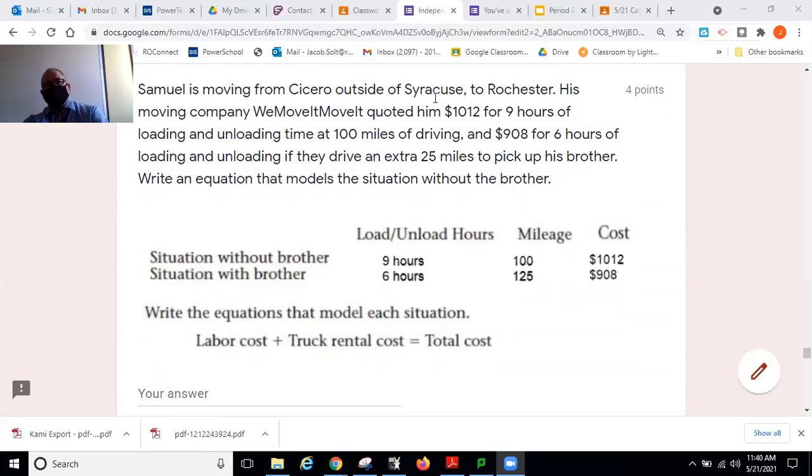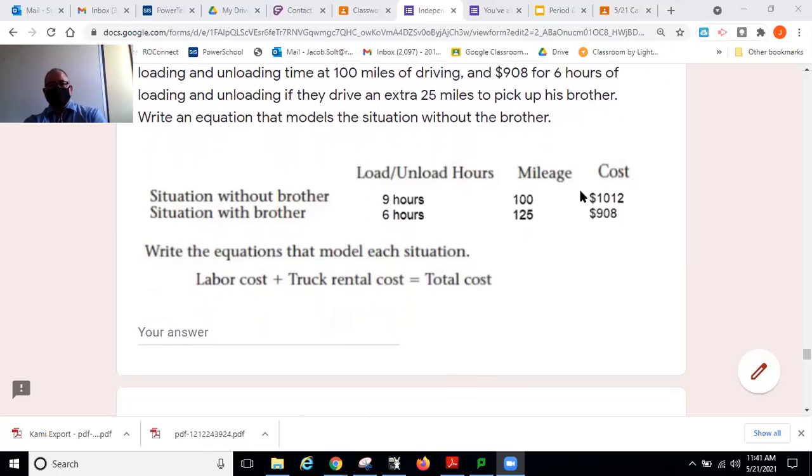Samuel's moving from Cicero, which is outside of Syracuse, to Rochester. His moving company, We Move It, quoted him $1,012 for 9 hours of loading and unloading time at 100 miles of driving. And they quoted him $908 for 6 hours of loading and unloading if they drive an extra 25 miles to pick up his brother. It's nice to have those brothers that will help you move all the time. Apparently everyone's got a brother that will help them move. Write an equation that models the situation without the brother.